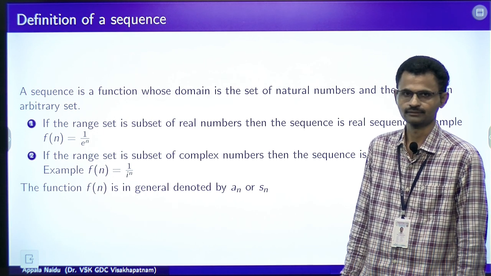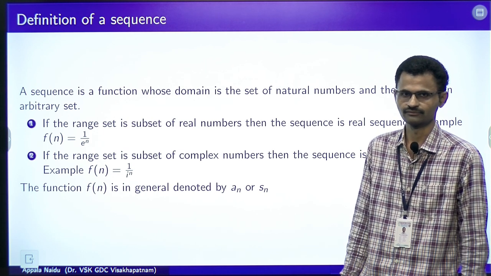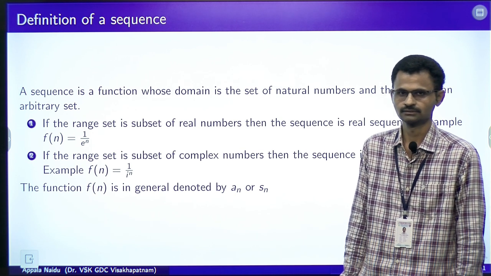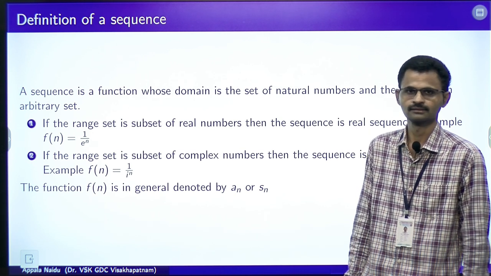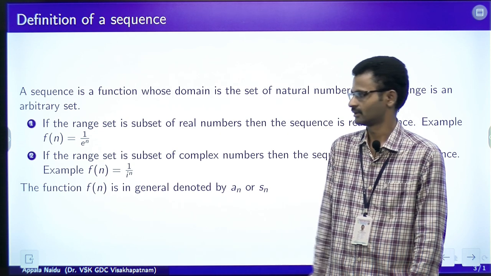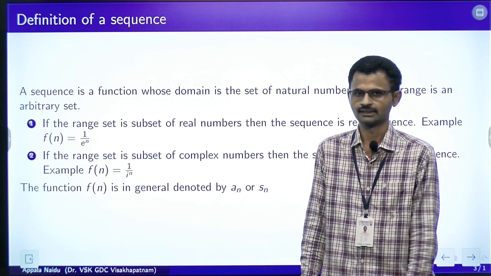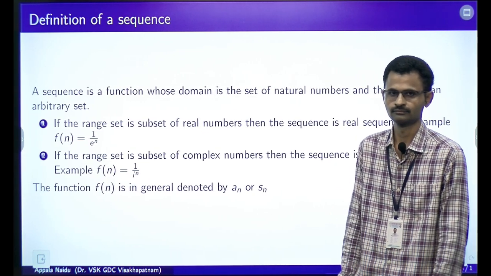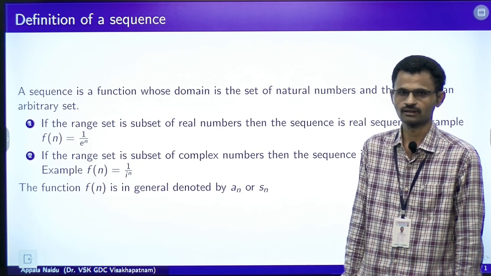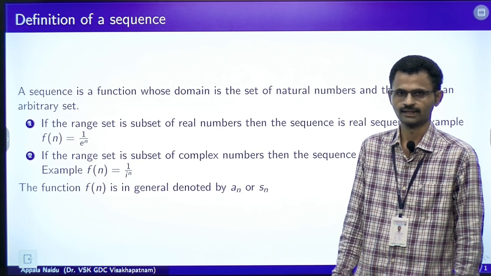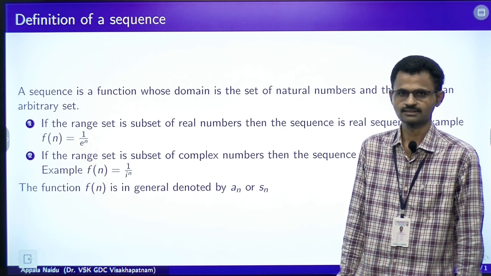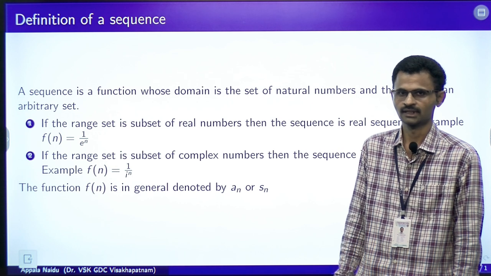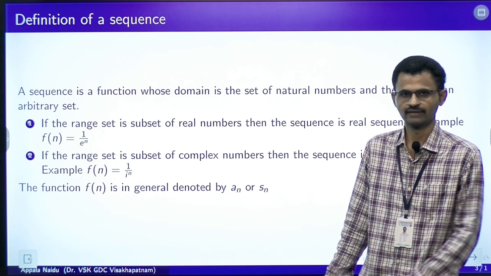In the first case, the codomain of the function which we defined is a subset of real numbers. In the second case, the codomain is a subset of complex numbers. So, in the first case the sequence is called a real sequence. In the second case, the sequence is called a complex sequence. In any case, the definition remains same.